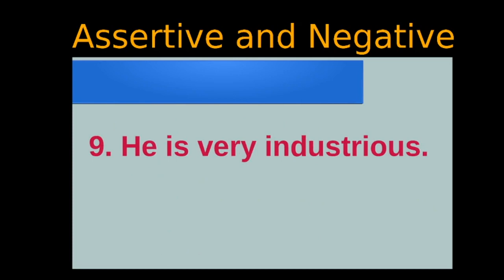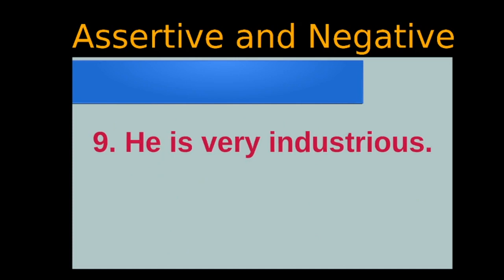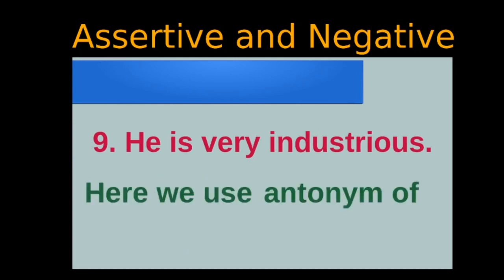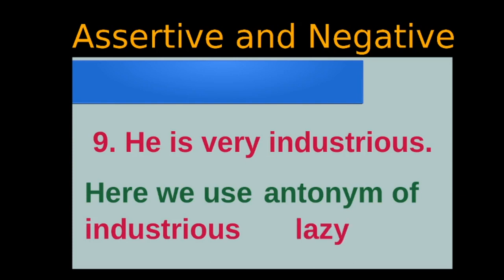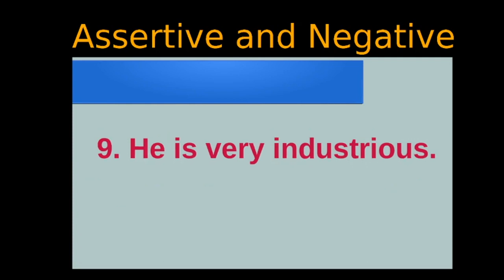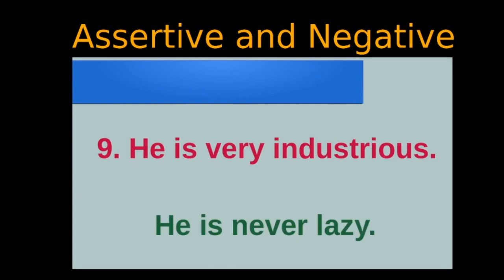Ninth one, he is very industrious. Here we use the antonym of industrious. What do you mean by industrious? Industrious means hardworking, so the antonym means lazy. And our sentence becomes: he is never lazy.